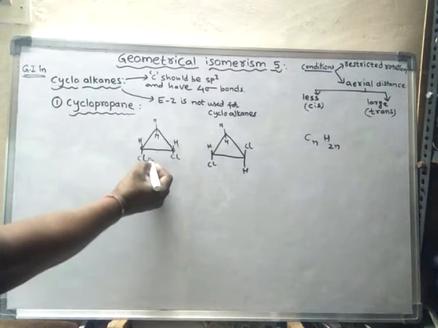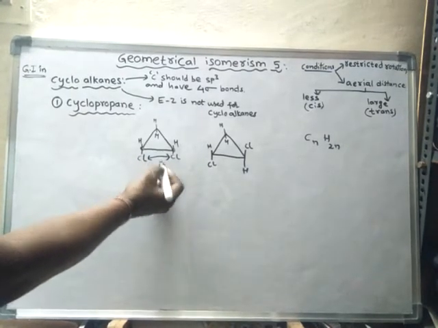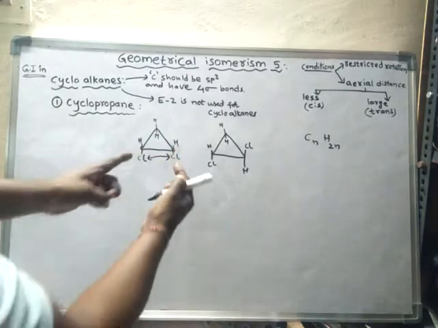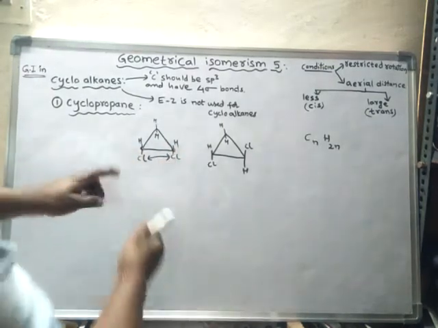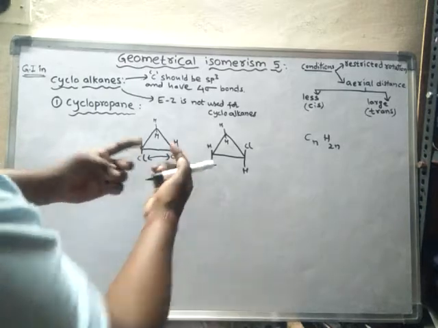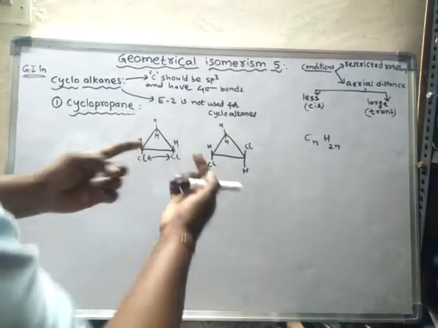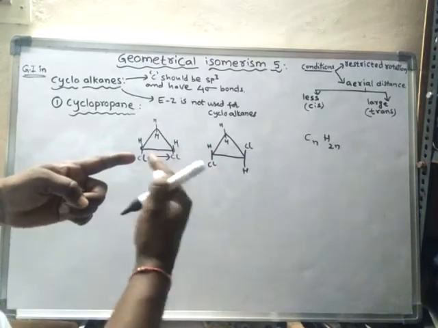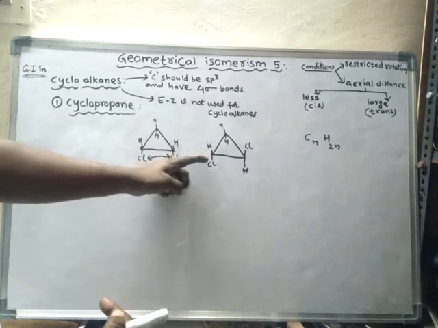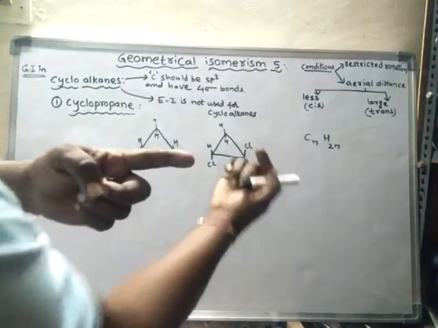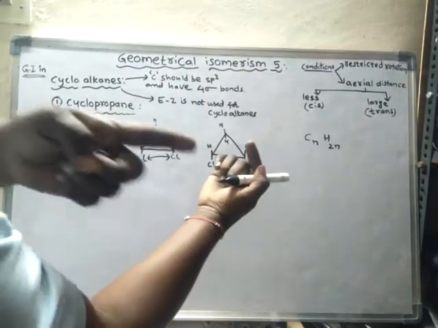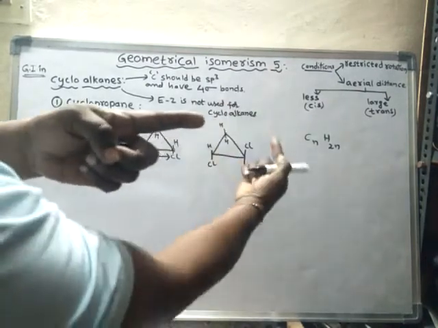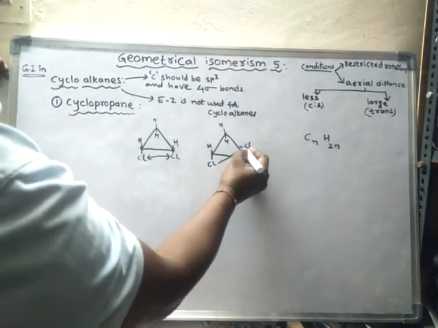See, the aerial distance between the two chlorines is somewhat less because they are towards the observer. They are both present in the same direction, on the same side. Hence the distance between them is less. But here, one is towards and another one is away. So the aerial distance between these two will increase.